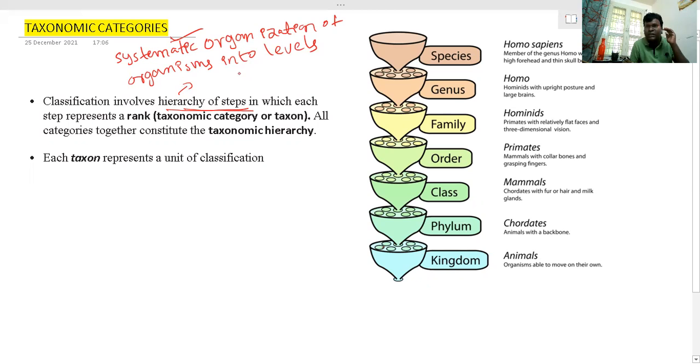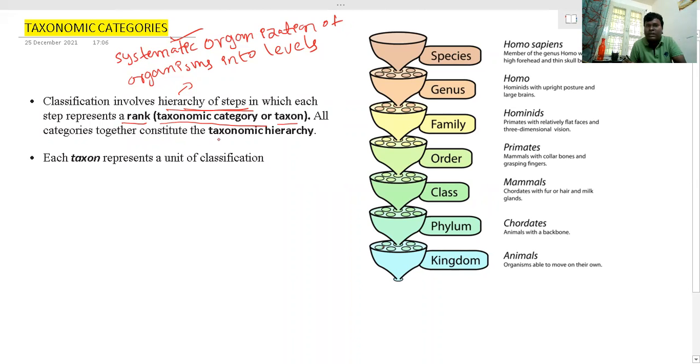That means these organisms can be added into different levels or different steps. This is called hierarchy. Each step represents a rank, or a category of organism. This rank is also known as a taxonomic category or taxon.